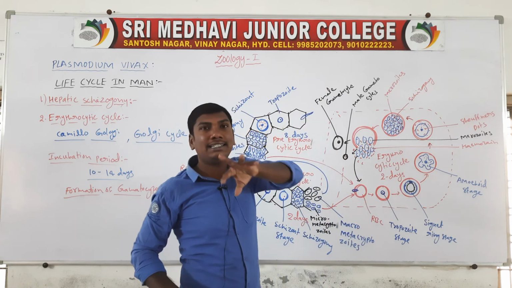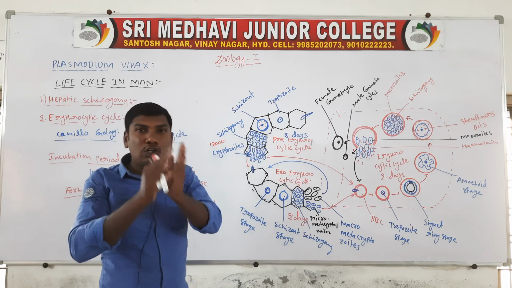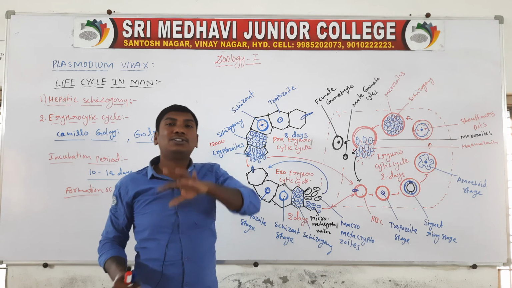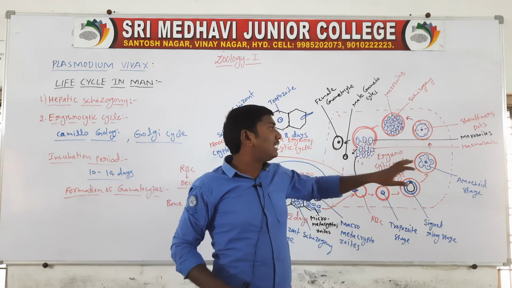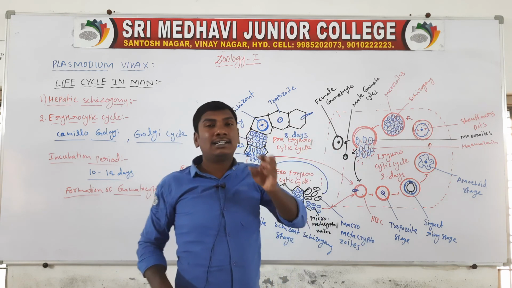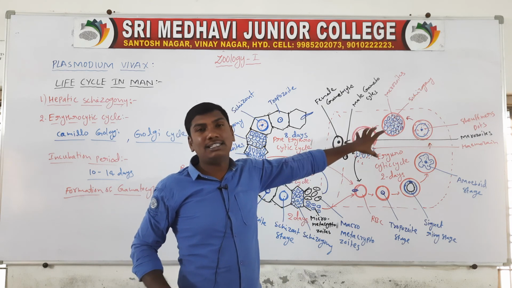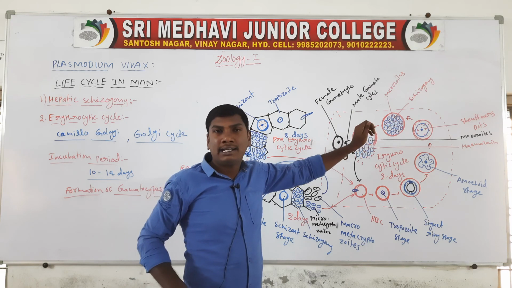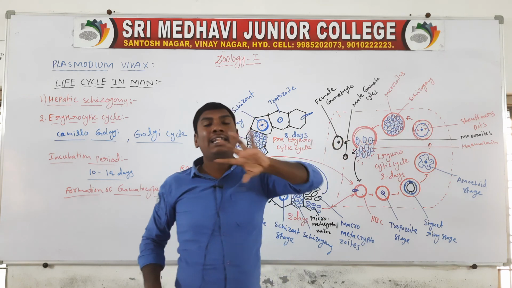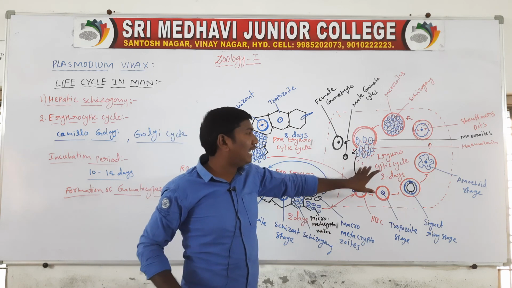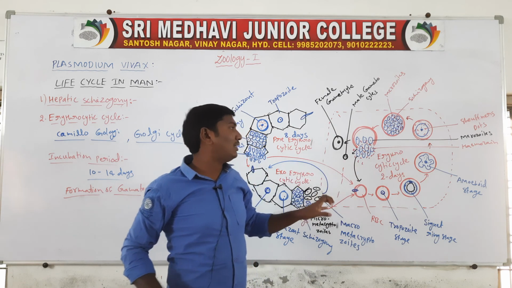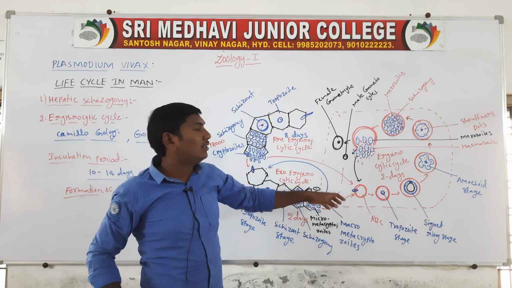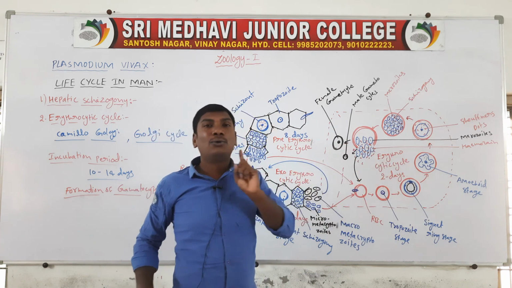This amoeboid stage eats the hemoglobin. Only the globin part is digested, and heme is converted to insoluble hemozoin. This hemozoin causes the malaria fever. Next, the size increases and the nucleus divides by mitotic divisions, forming merozoites along with the hemozoin. Finally the red blood cell bursts, releasing the merozoites and hemozoin. These merozoites enter new RBCs and continue the erythrocytic cycle. The entire process is completed in only 2 days.